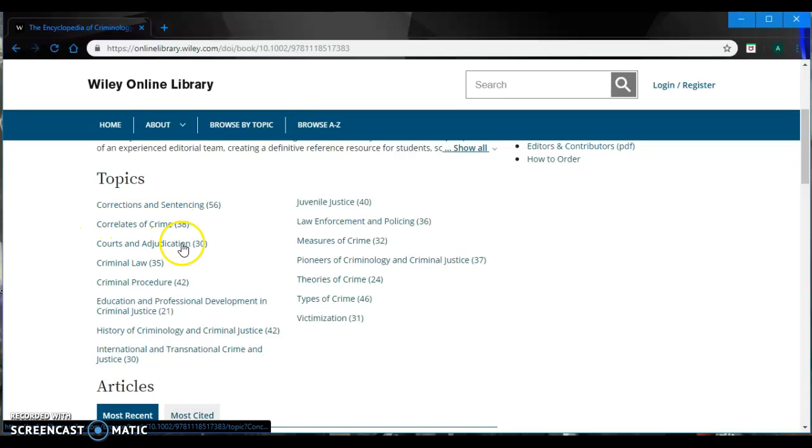crimes, courts and justification. This section shows you how many journal articles, books, all the information we need. You have all that in this section. All of those topics are there to locate what we need. Now we will go into one of these topics to show the other more advanced options. For example, we can go to correlates of crime.